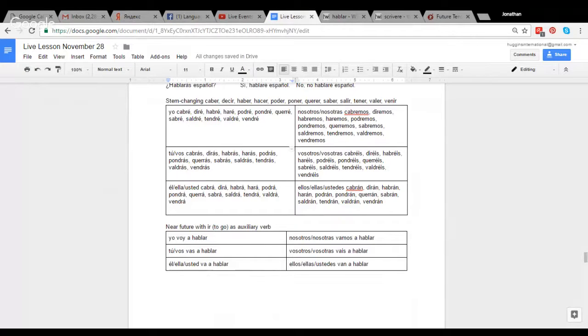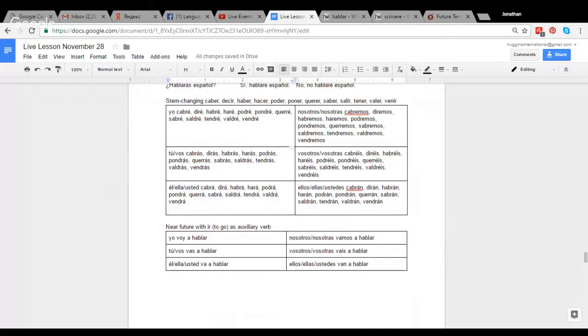And usually, especially with an example like hablar, it just gets one really long a sound. So va hablar. You just kind of have to mark it with the breath a little bit, like va a hablar. Vamos a hablar. Vosotros, vosotras vais a hablar. Ellos, ellas, ustedes van a hablar. So that's another form that's there.